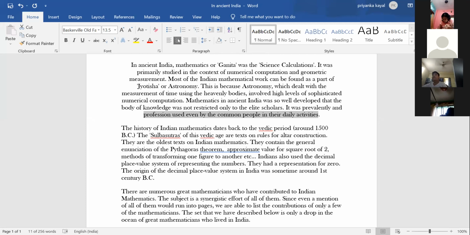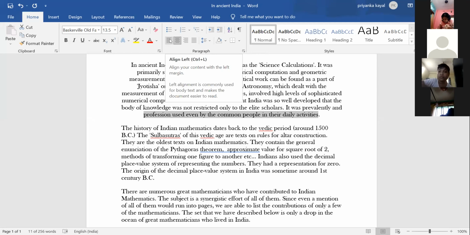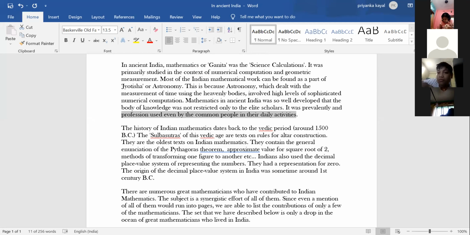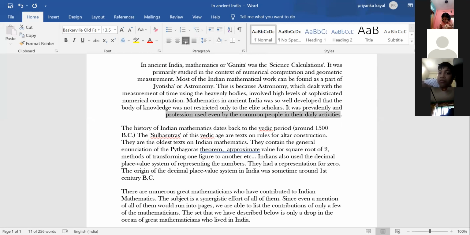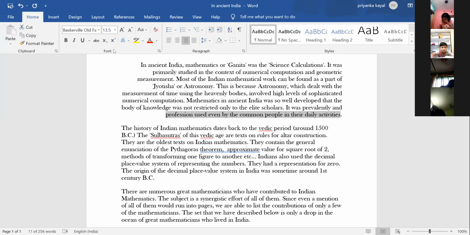Junaid? Ma'am, understood. Okay. And left, right, so very much clear. Yes, ma'am. Left means only from the left side it will start, and right means in the right side it will maintain the margin. Is it clear? Yes, ma'am. Now this one is clear. Yes, ma'am. Clear. Now which portion you have to mark?